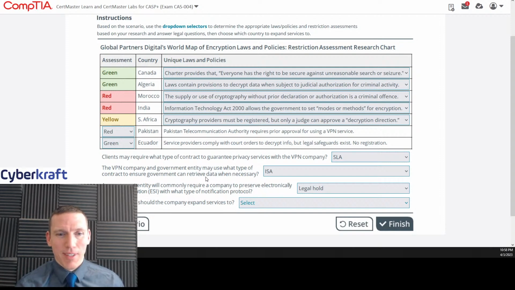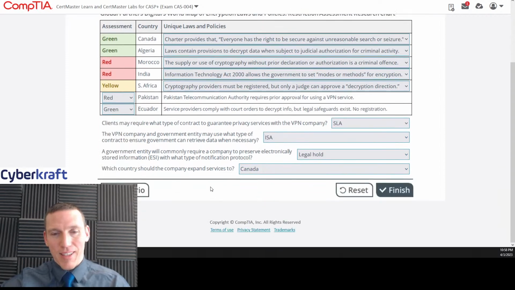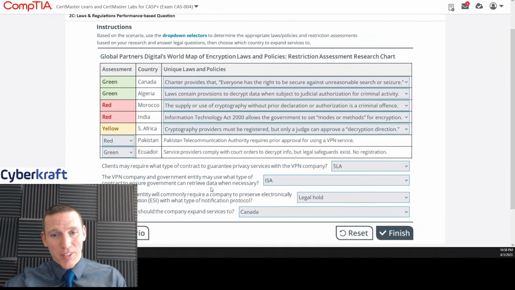That's a weird one. I don't think it's going to be in Algeria because, obviously it's in Africa. But what if your service provider is in Miami and then you're trying to expand to Vancouver? Is the fare going to be cheaper going to Algeria or is it going to be go to Vancouver? I'm pretty sure CompTIA wants us to... I'm going to stop griping about the question and guess Canada. I think it's probably Canada.